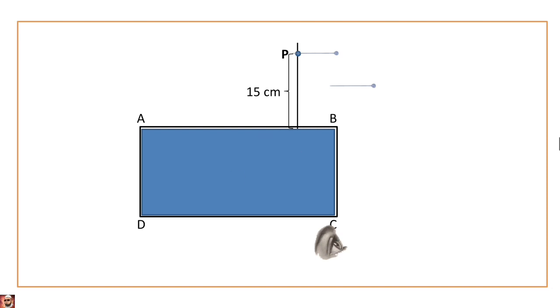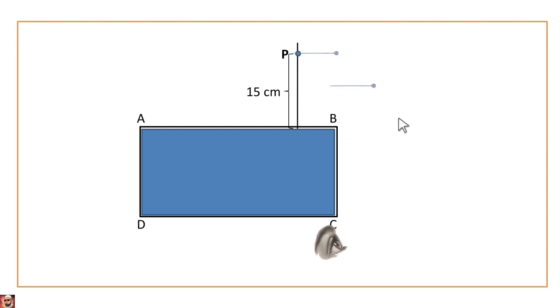One thing to note: these two pins should be in a straight line when you see from this side. While doing this, keep your eye fixed along the edges of the glass slab. The first pin is seen through the glass slab, whereas the second pin is seen through air, that is, outside the glass slab.